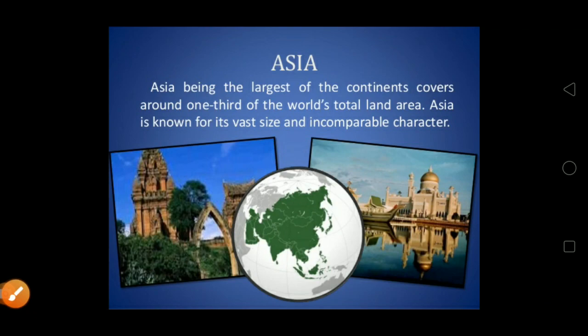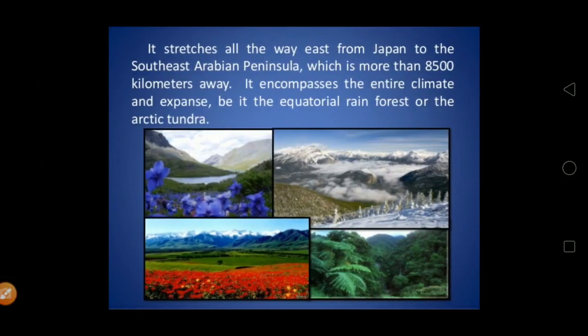It is known for its vast size and incomparable characteristics. It stretches all the way east from Japan to the Southeast Arabian Peninsula, which is more than 8,500 kilometers away. It encompasses the entire climate and expanse, be it the equatorial rainforest or Arctic tundra.